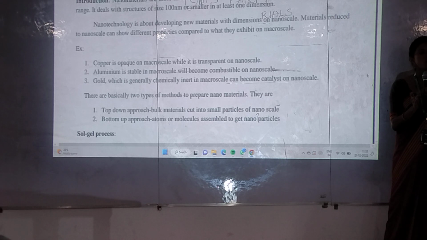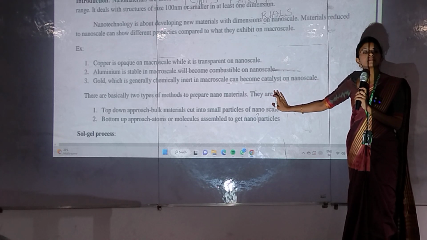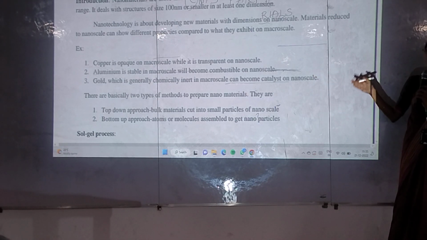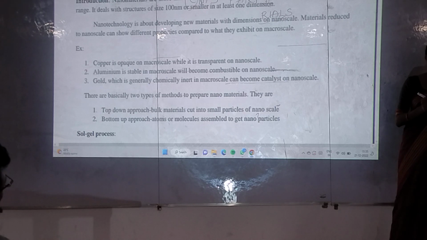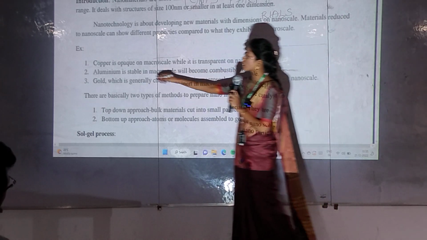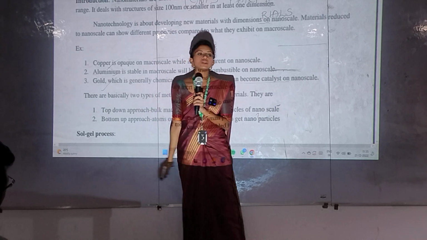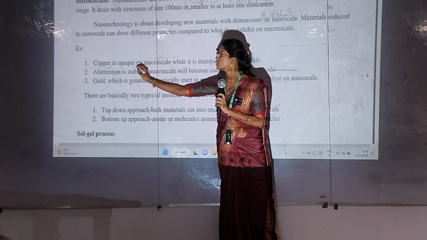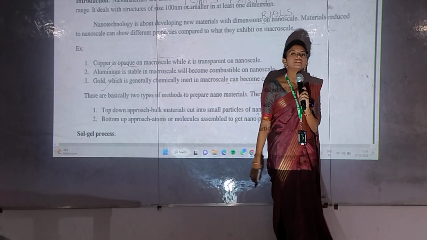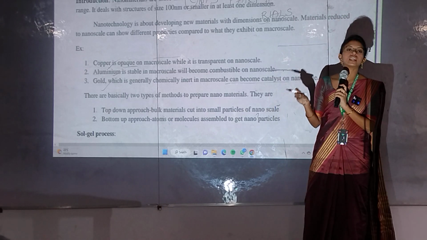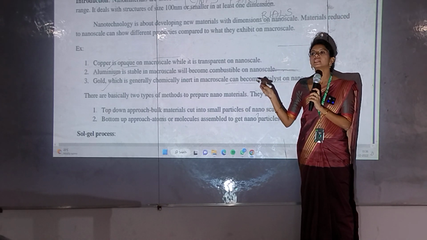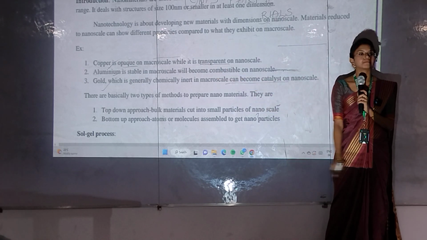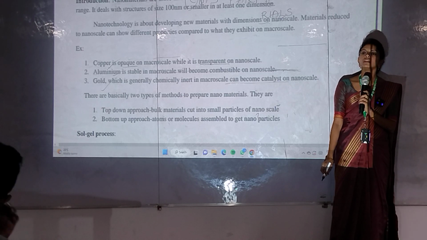How do we have properties of these materials in the macro scale, and how have they changed or converted when they have moved to the nano scale? So we have seen 3 examples like copper, aluminium, gold. When you observe copper in macro scale, it is not transparent, it is opaque. But when you convert the copper to nanomaterials or nanoparticles, you can see the transparent property.